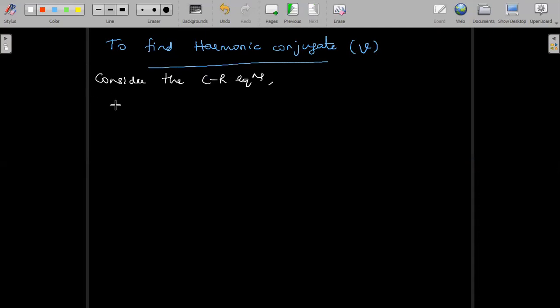I'll write the full form of it. Dou u by dou x is equal to dou v by dou y. And the second one is dou v by dou x is equal to minus dou u by dou y. These are the CR equations in Cartesian form. Now what do we know to substitute? Just now we have obtained dou u by dou x and dou u by dou y to substitute.